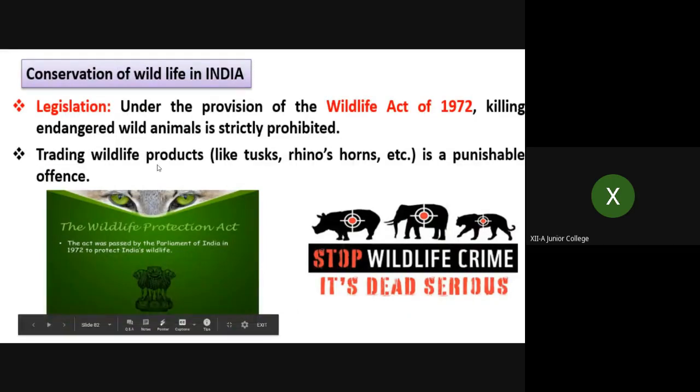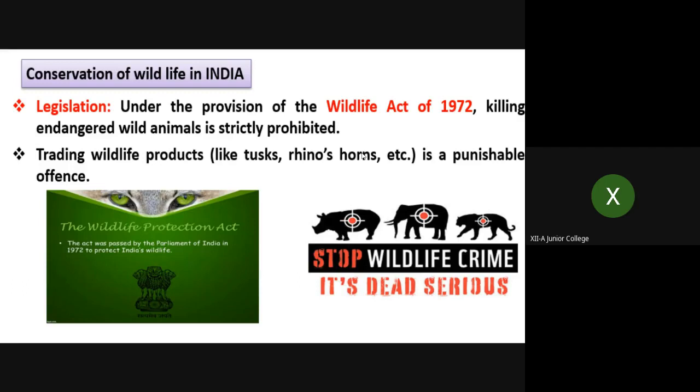So conservation of wildlife in India, how is it done? First is by legislation. Laws are made, acts are made. Under the provisions of the Wildlife Act of 1972, killing endangered wild animals is strictly prohibited, and if it is done, those human beings involved are punished.